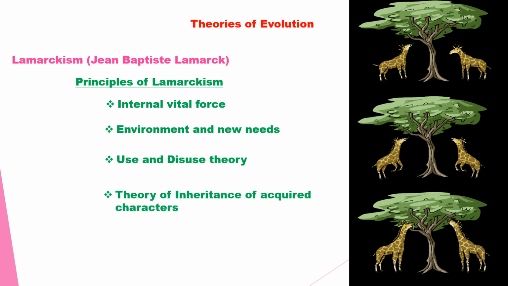Next, the theory of inheritance of acquired characters. When there is a change in the environment, the animal responds to the change. It develops adaptive structures, characters developed by the animal during its lifetime in response to environmental change, which are called acquired characters. According to Lamarck, the acquired characters are transmitted to the offspring, that is inheritance. The young ones will get the new character. That is inheritance of acquired characters.